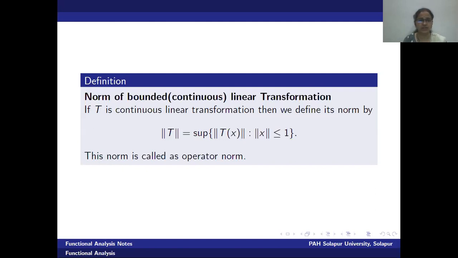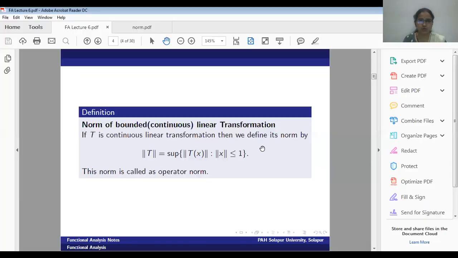Therefore, here also in the definition itself, the set under consideration from the domain was taken as the collection of those vectors which satisfy the condition norm x is less than or equal to 1. Means those vectors which have a distance either 1 or less than 1 from the origin. And therefore, again, it is going to construct the unit sphere: all the points on the boundary of the unit sphere as well as in the interior. We'll just have a look at how this definition is going to work.